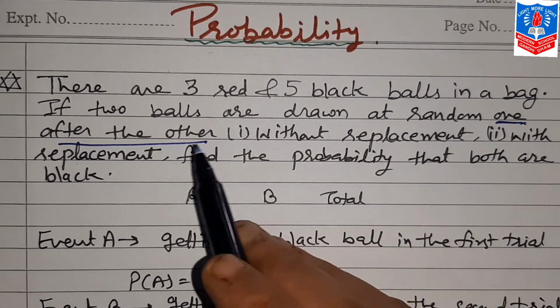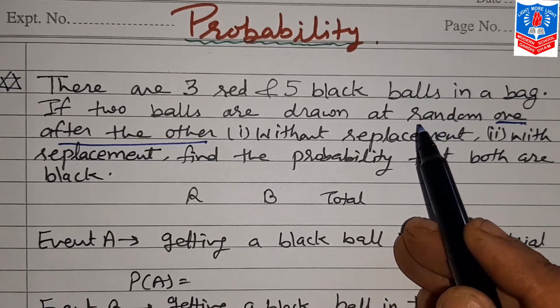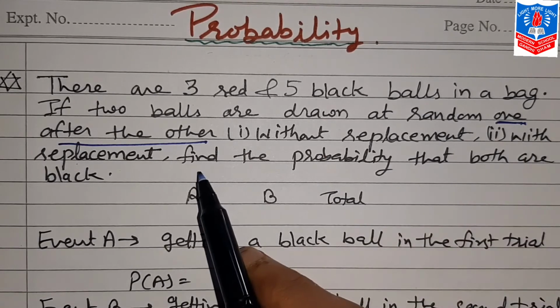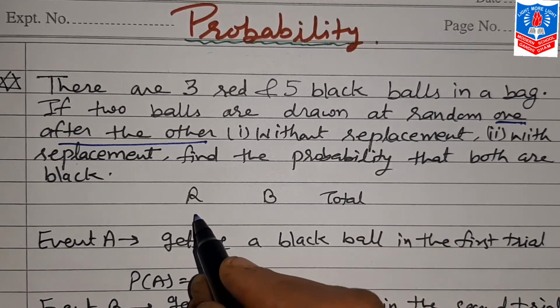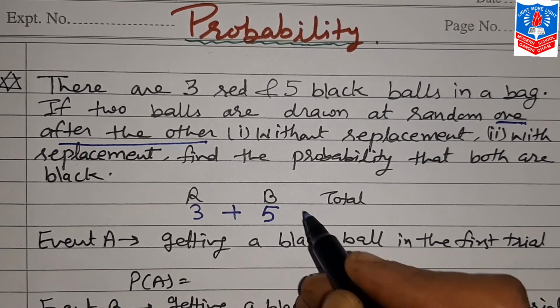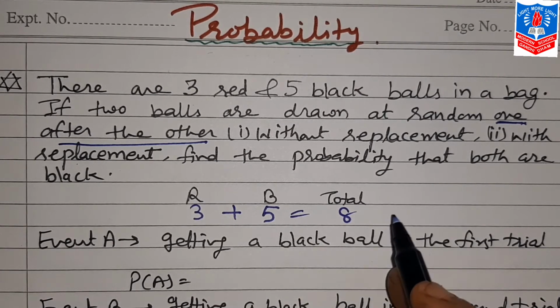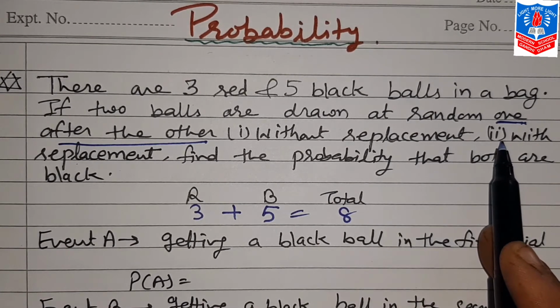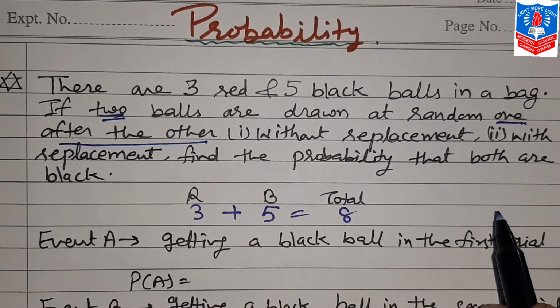Why? Because this is the condition: the balls are drawn not both together but one after the other. So here red balls are 3 and black balls are 5. This way there are total 8 balls. From that 2 balls are drawn at random, but one after the other.